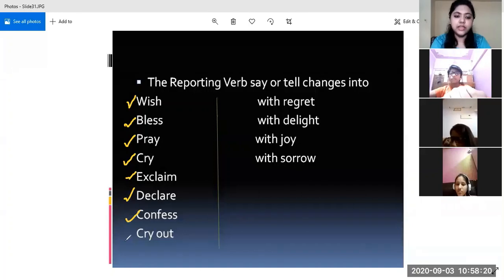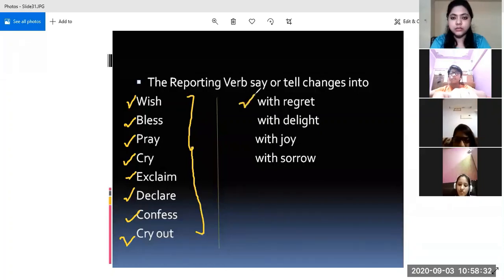Declare, confess, cry out, and along with these words we can use this phrase, with regret. When somebody is saying anything sorrowfully, then we can write with regret. If somebody is exclaiming happily, then with delight or with joy. And then with sorrow, we have already seen the example of. So these are the words which we use in place of said or tell, if it is there in the direct speech.